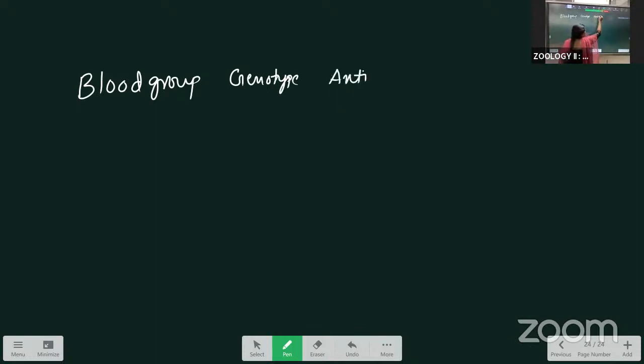So first, antigens present on RBC. Next, antibodies present in plasma.